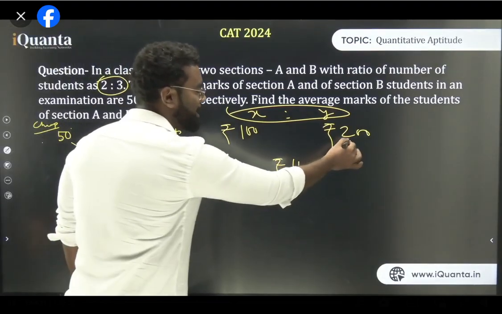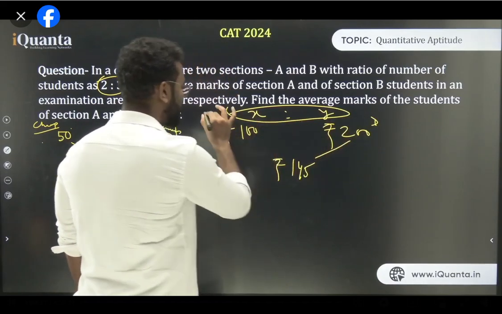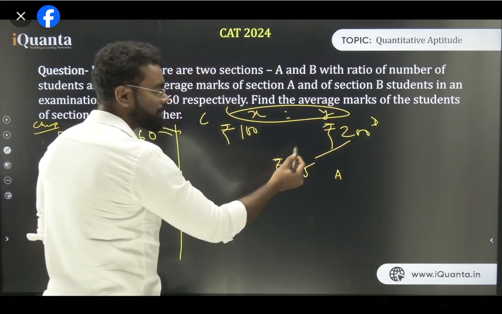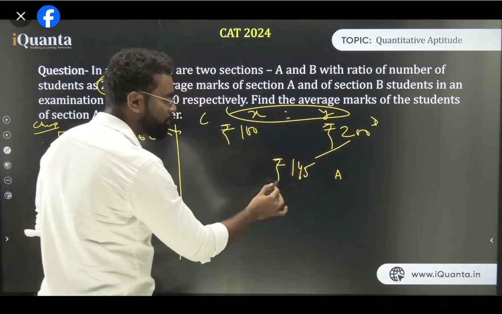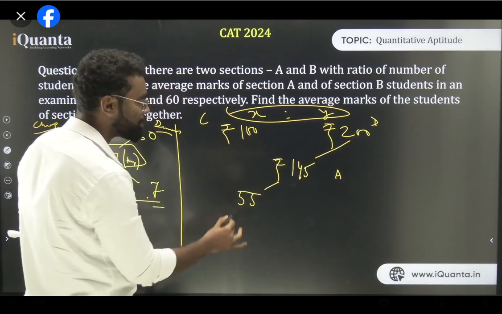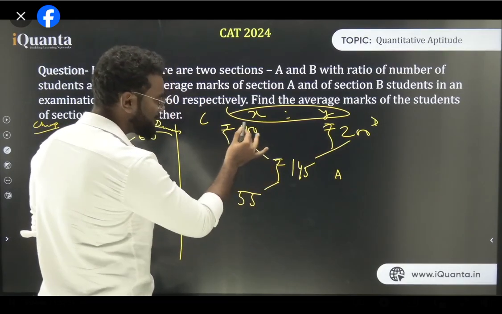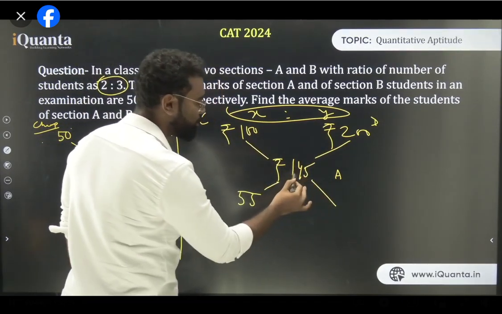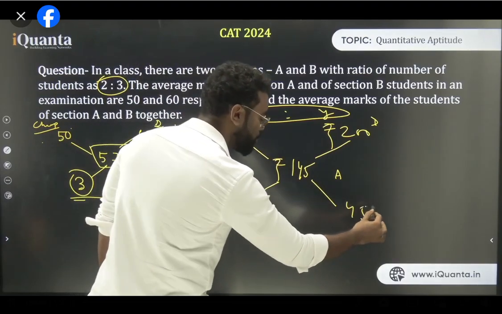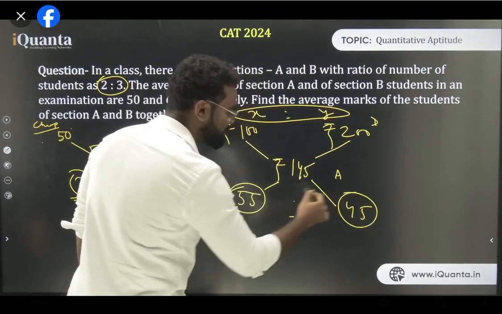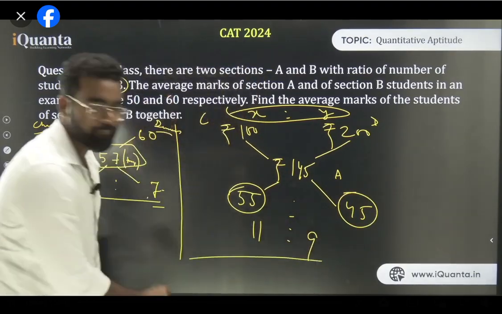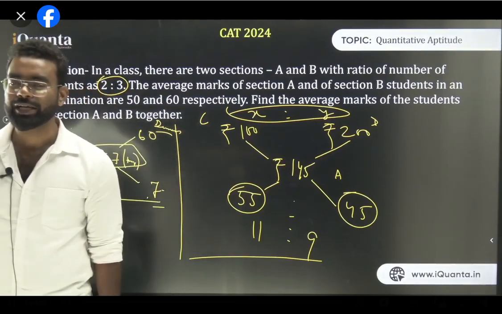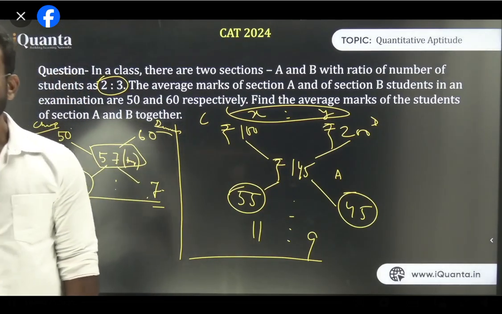First you do 200 minus 145. This is the dearer one, this is the cheaper one, this is the average one. First subtract the average from dearer. So 200 minus 145 is 55, and write it below the cheaper one. Second, subtract the cheaper from the average and write it below the dearer one. So 145 minus 100 is 45. So what is the ratio? 55 is to 45. Now simplify it, it will become 11 is to 9. Am I clear? Guys, it is 11 is to 9, not 9 is to 11. Is it fine?